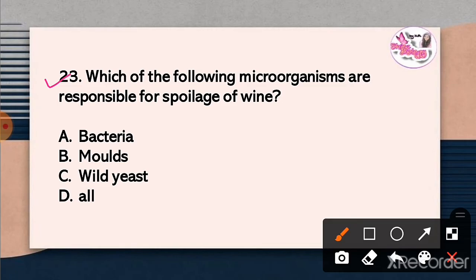Question 23. Which of the following microorganisms are responsible for spoilage of wine? The correct answer is option D, all. Bacteria, molds, wild yeast are the microorganisms which are responsible for spoilage of wine.